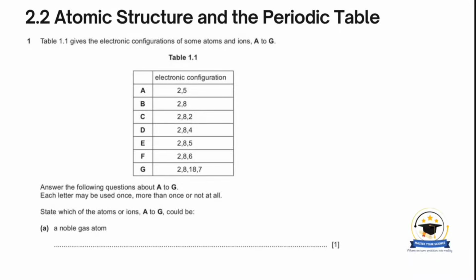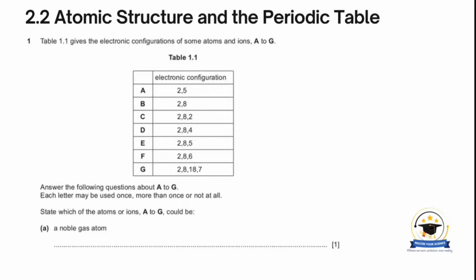As you will remember, other elements are able to react because they have incomplete outermost shells, so they are able to either receive or give electrons. But for noble gases, those outermost shells are already fully occupied, so they do not react. So this question is only asking which of those is a noble gas.